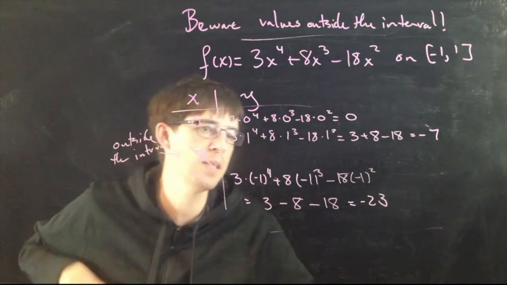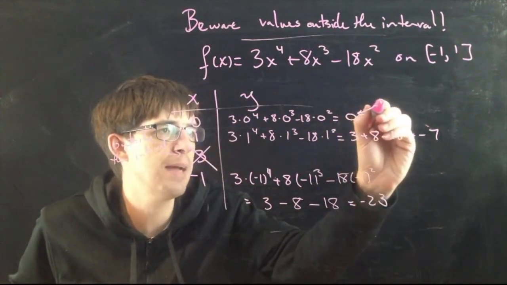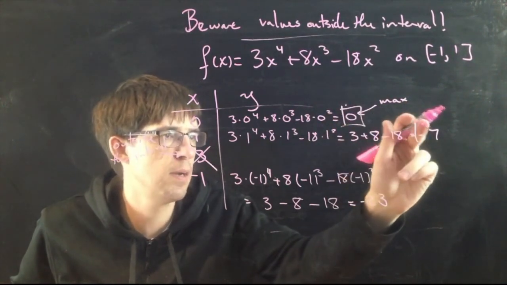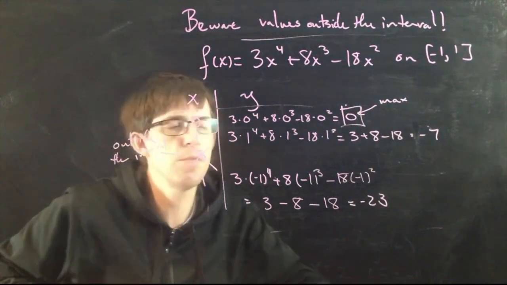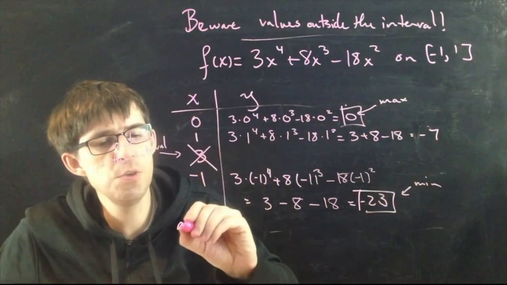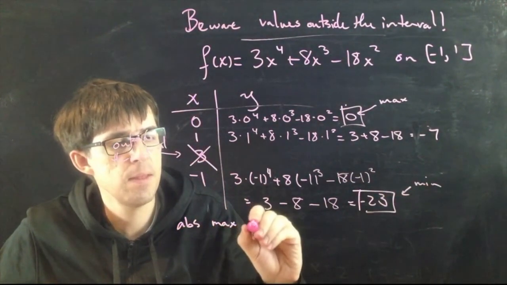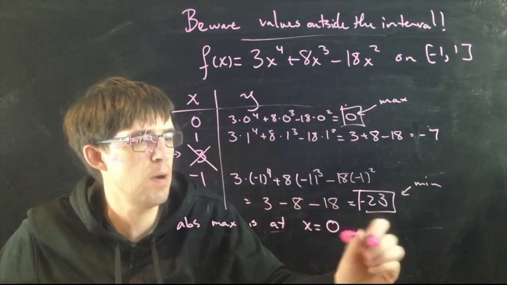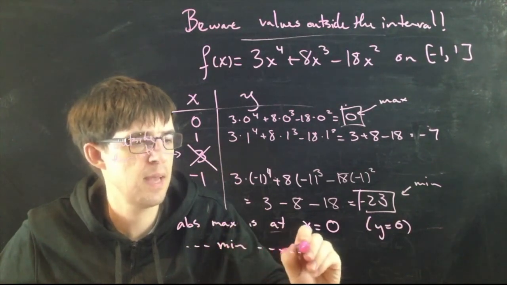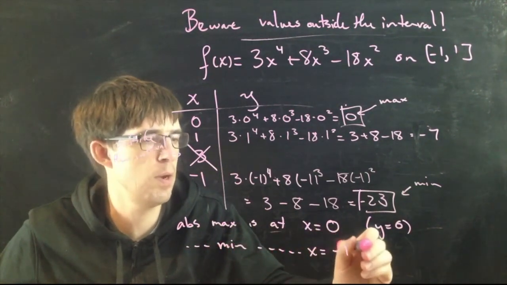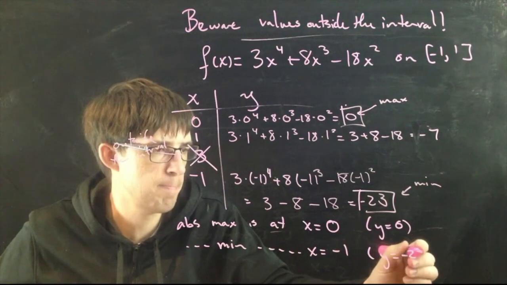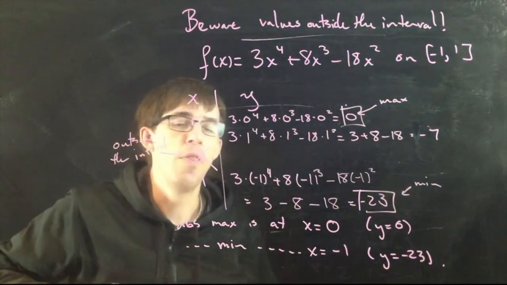I choose the biggest and the smallest. 0 will be the maximum, but you didn't expect that. Between these three numbers, your choices are 0, negative 7, or negative 23. 0 is the biggest, and negative 23 is the smallest. In conclusion, the absolute maximum is at x equals 0, where y equals 0, and the absolute minimum is at x equals negative 1, where y equals negative 23. There you are.